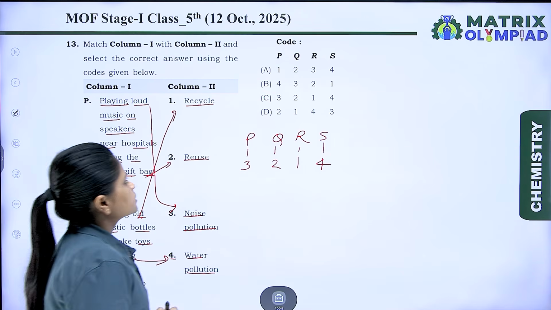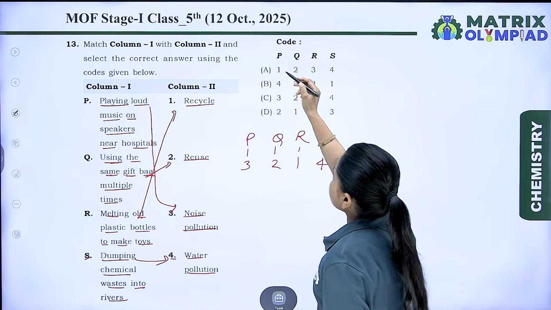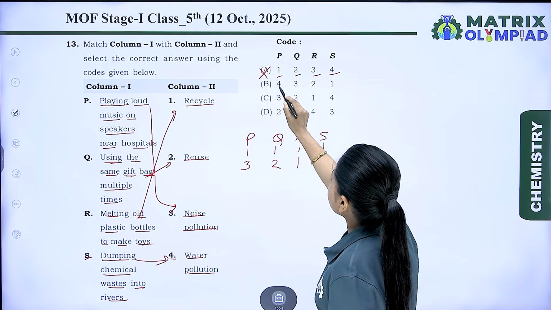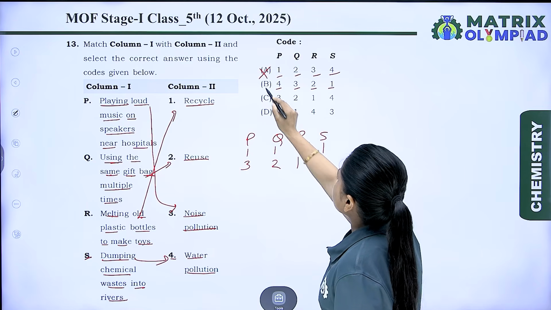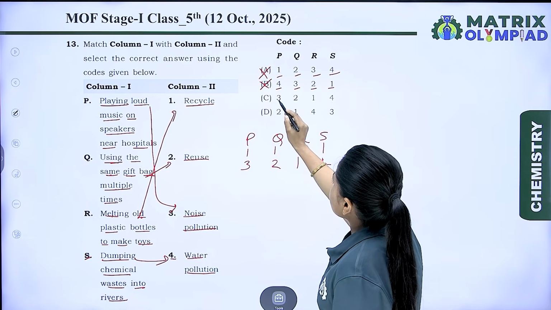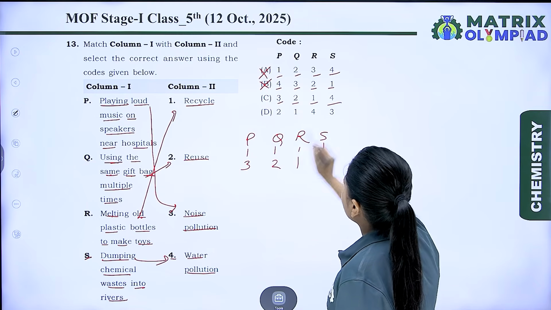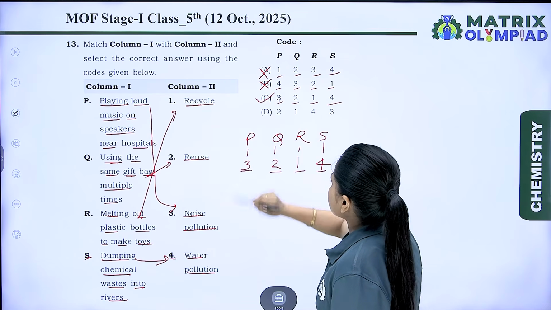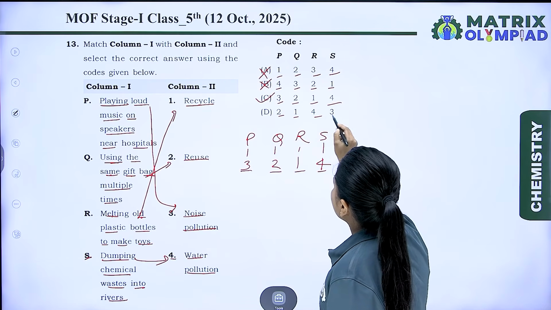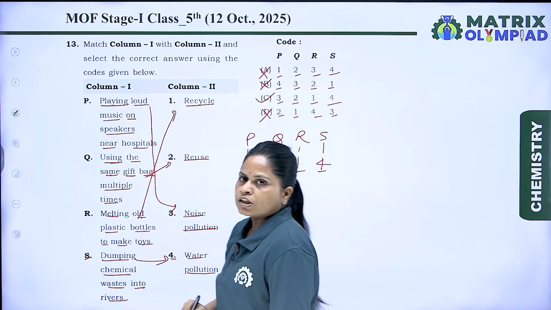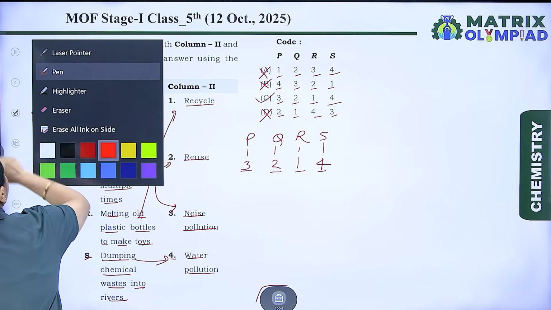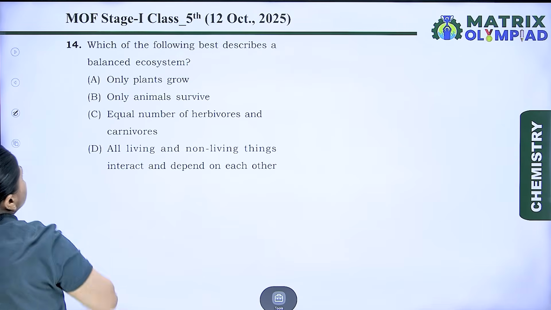So let's discuss the options. Option A is 1, 2, 3, 4. This is wrong. B, 4, 3, 2, 1. This is also wrong. C, 3, 2, 1, 4. Yes, 3, 2, 1, 4. This is the correct option. D, 2, 1, 4, 3. This is again the wrong answer. So correct option is C. Let's take the next question.